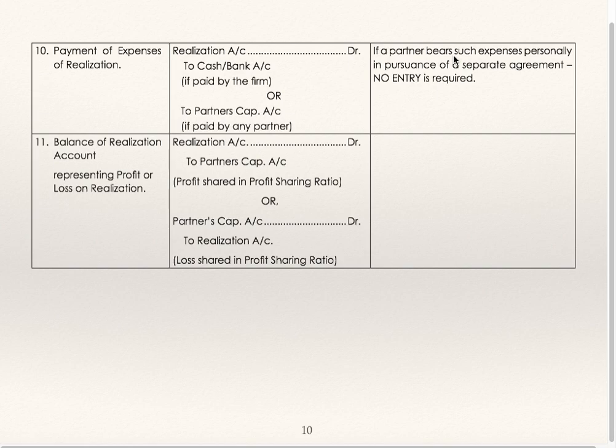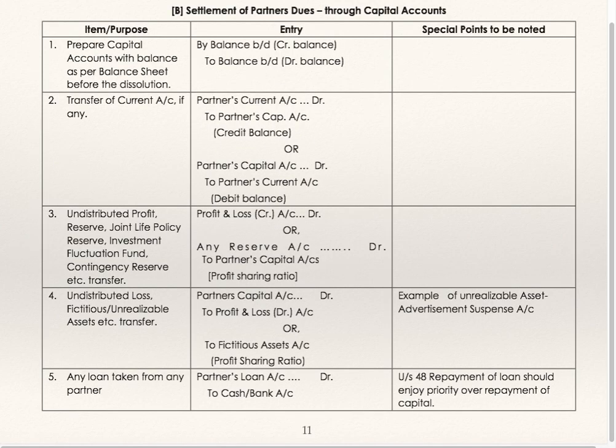If a partner bears such expenses personally in pursuance of a separate agreement, no entry is required. Now you have to balance the realization account. It will show either profit or loss. Realization account debit to partner's capital account, profit shared in profit sharing ratio, or partner's capital account to realization, loss shared in profit sharing ratio.